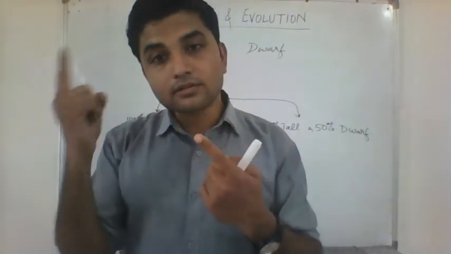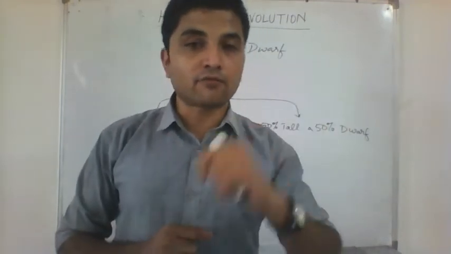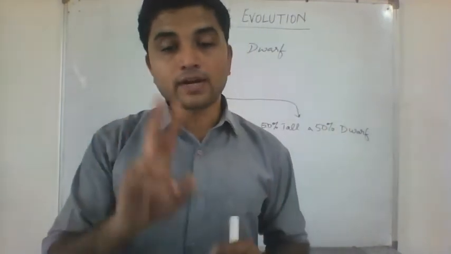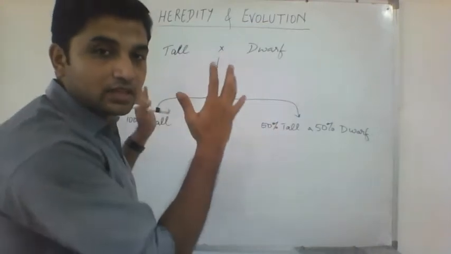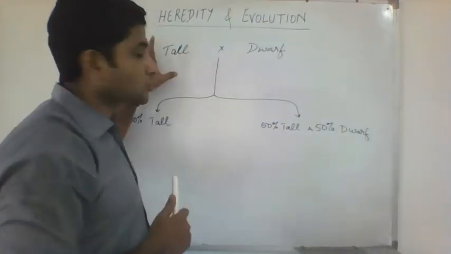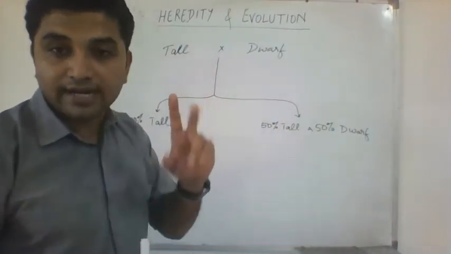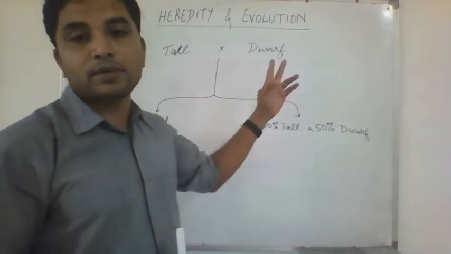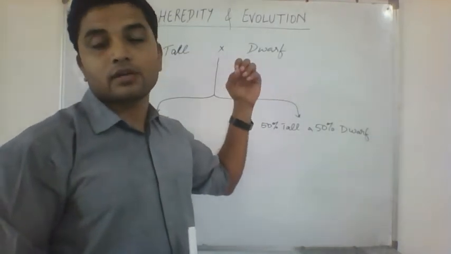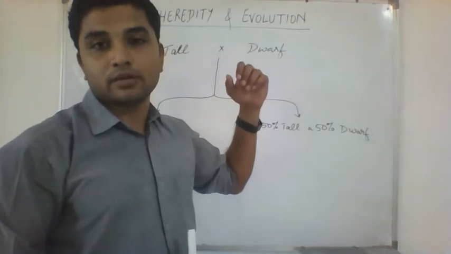Out of these two factors, one has come from my father, one from mother. So we have two factors for every character, and same with the pea plant. If a pea plant was tall, it was because of two factors from its father and mother. If a pea plant was dwarf, it was also from its father and mother.